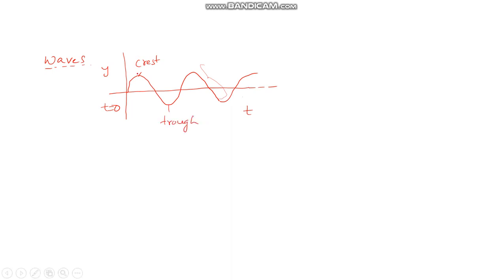The distance between two consecutive crests is called wavelength, and the units are meters. Now you see the points.